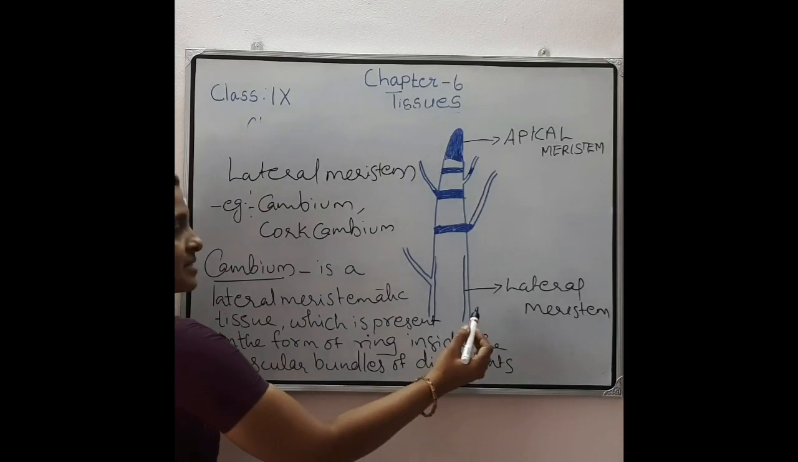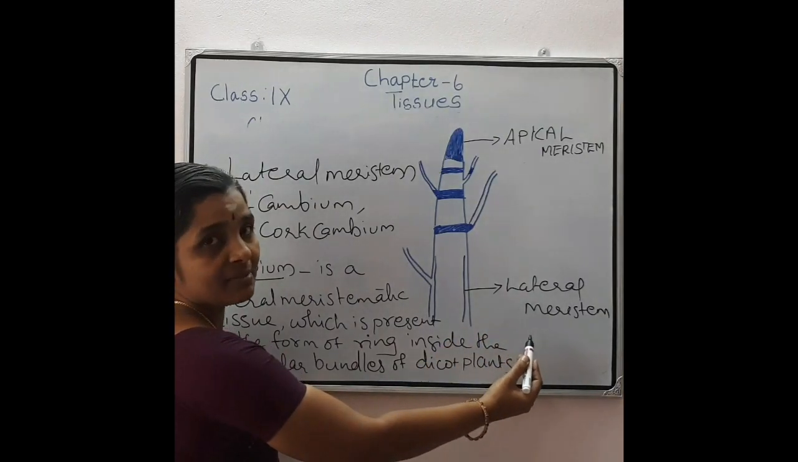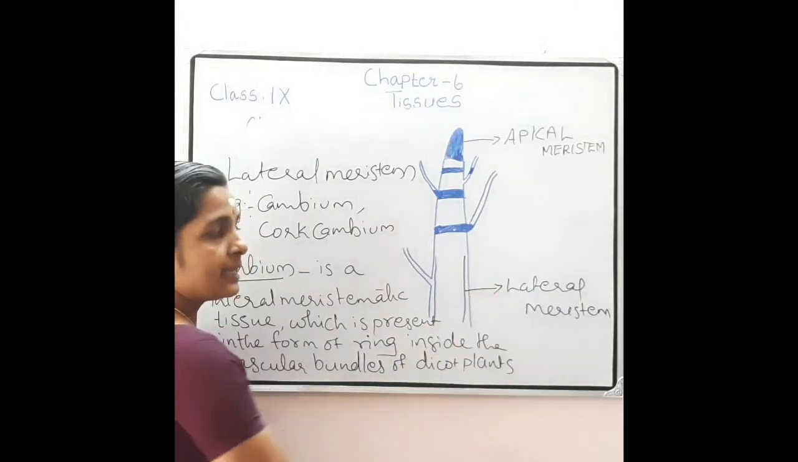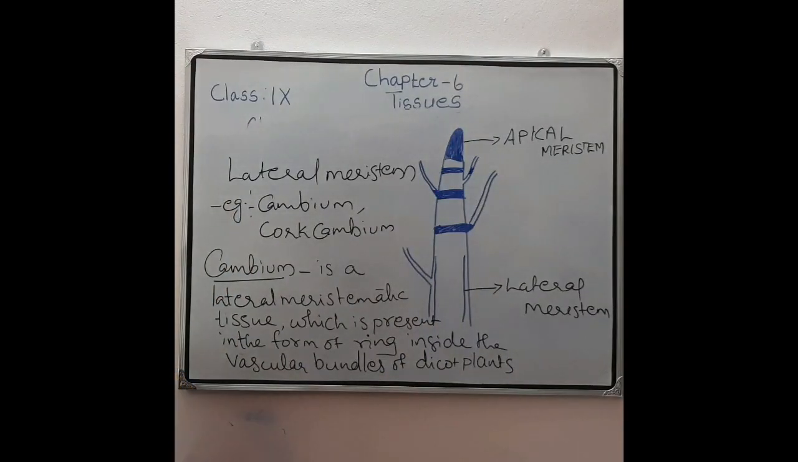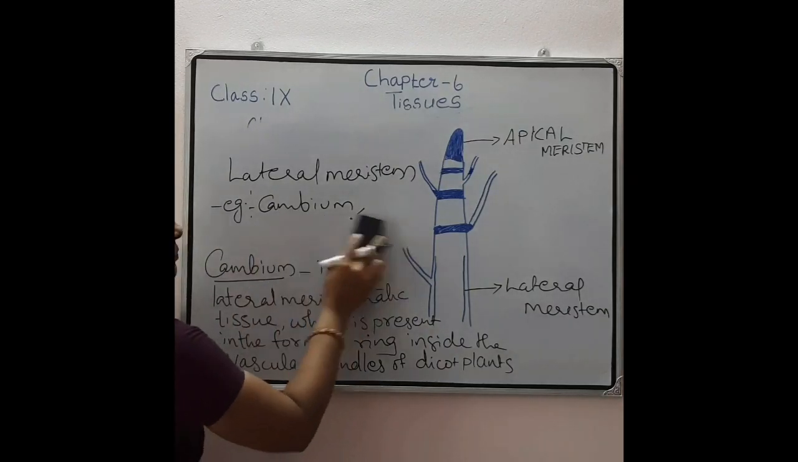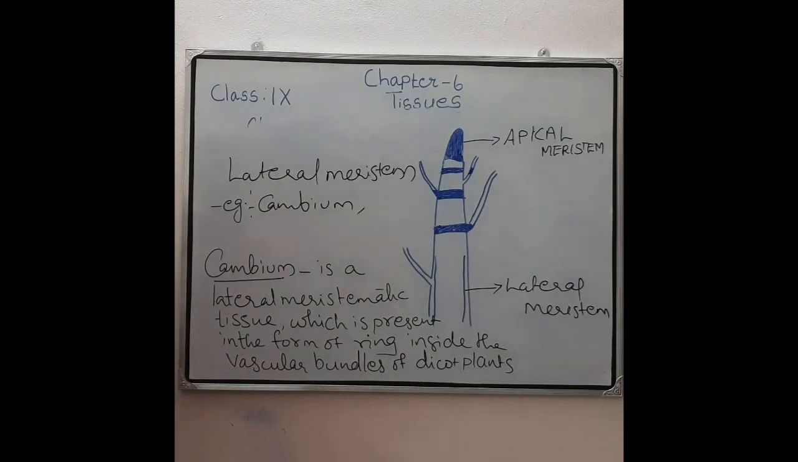So, what is lateral meristem? These are meristematic tissues which are present on the lateral side of root and stem. Then examples for this lateral meristem: cambium and cork cambium. Of these, we need to study about cambium. So, what is cambium? Cambium is a lateral meristematic tissue which is present in the form of ring. Where it is present? It is present in the form of ring inside the vascular bundles of dicot plants.